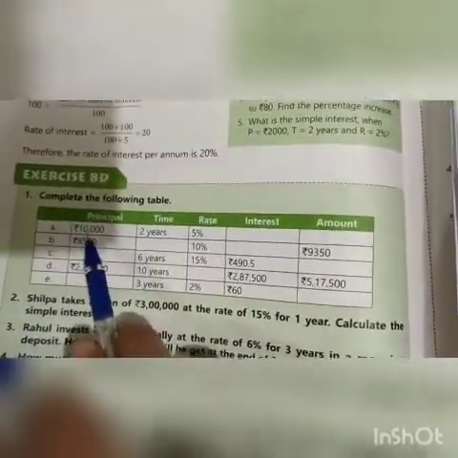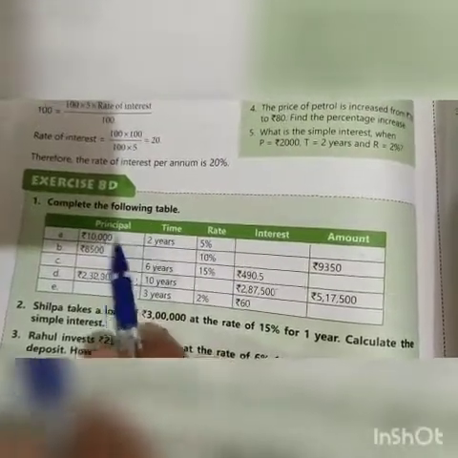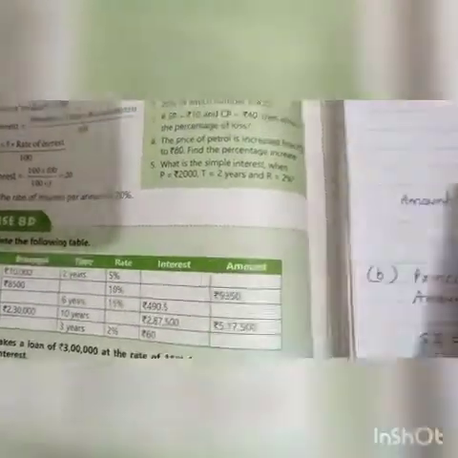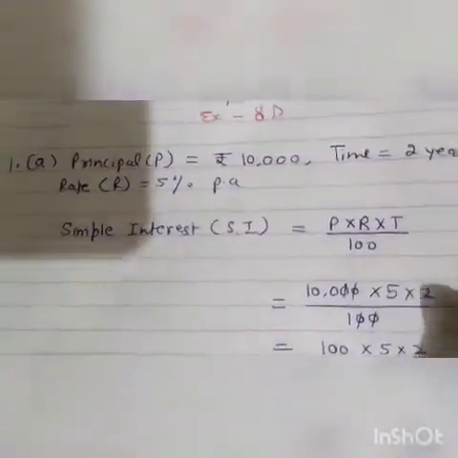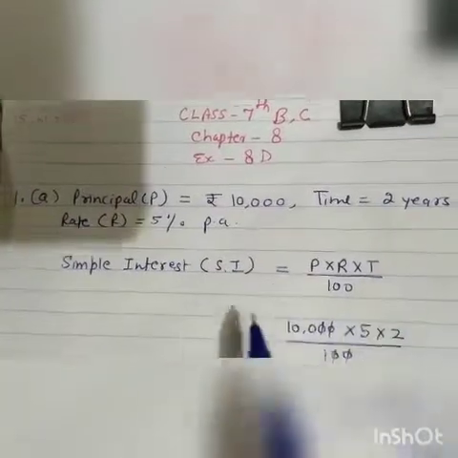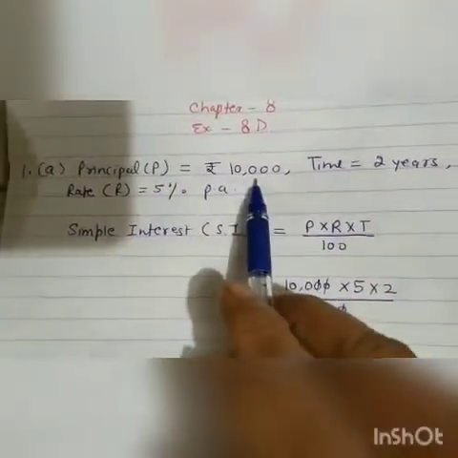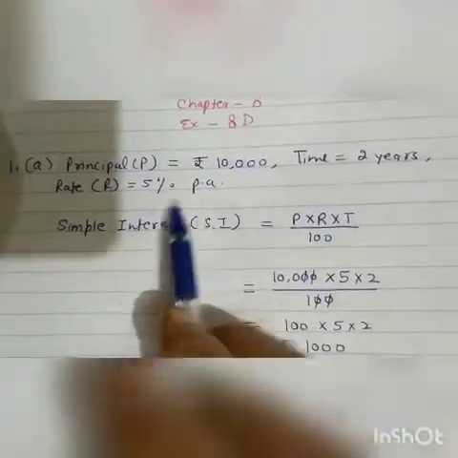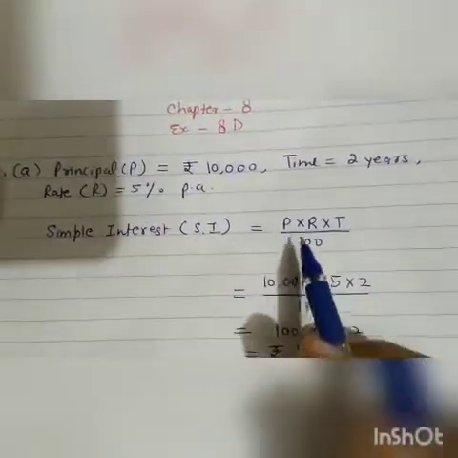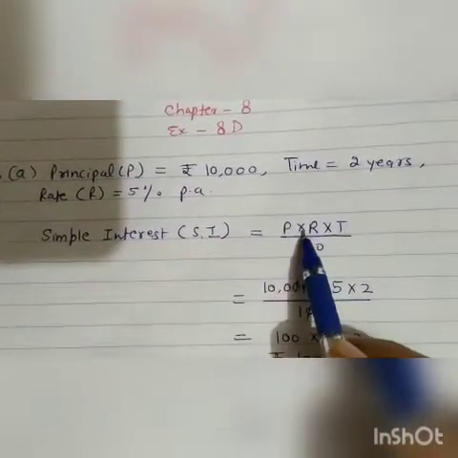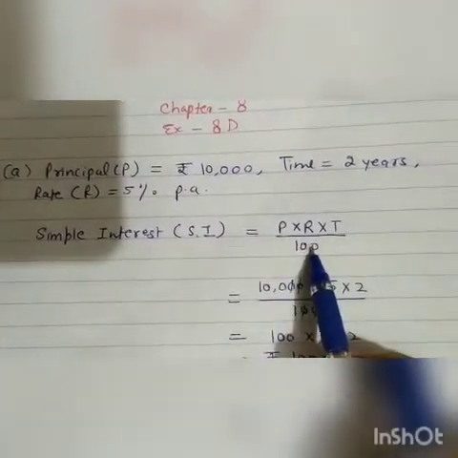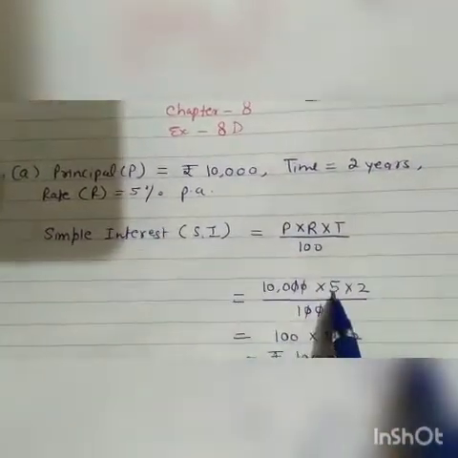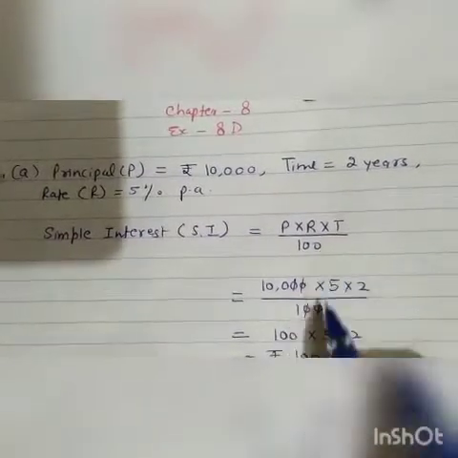In the first question, what is given? Principal is 10,000. Time is 2 years. Rate is 5%. We have to find interest and amount. See here. Principal P is given 10,000 rupees. Time is 2 years. Rate of interest is 5% per annum. Simple interest. What is the formula to calculate simple interest? It is P into R into T upon 100. Value of P is 10,000 into R is 5% per annum into time, 2 years, upon 100.